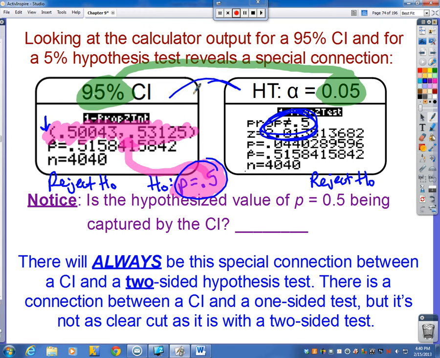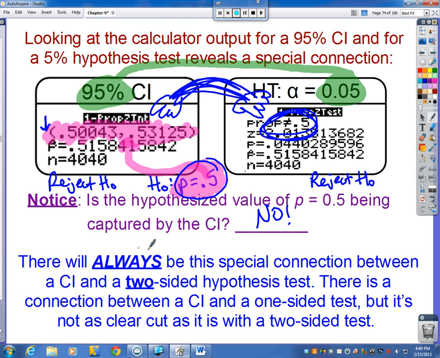So confidence intervals and hypothesis testing can really go hand in hand. Get it? Those are really bad drawings of hands. Anyway, so here's what I just basically answered here. Is the hypothesized value of 0.5 being captured by the confidence interval? And no, it is not. So we would reject the null hypothesis.